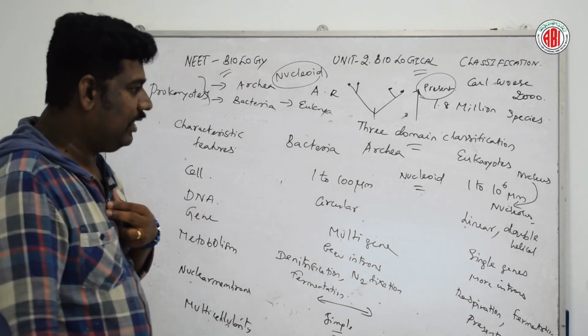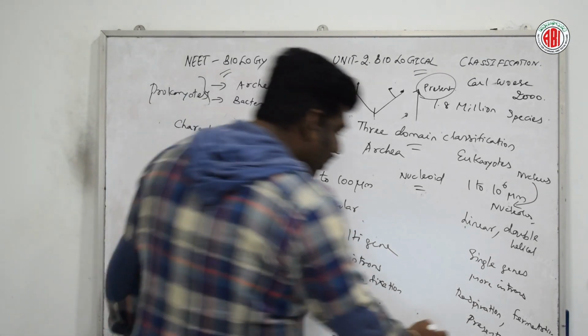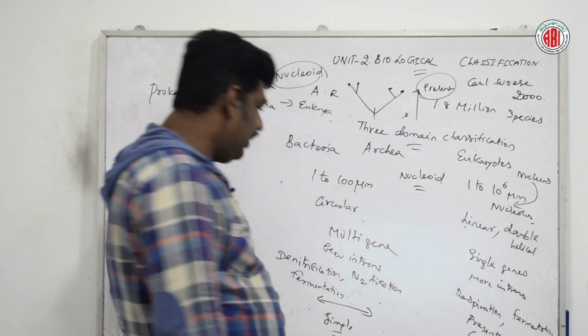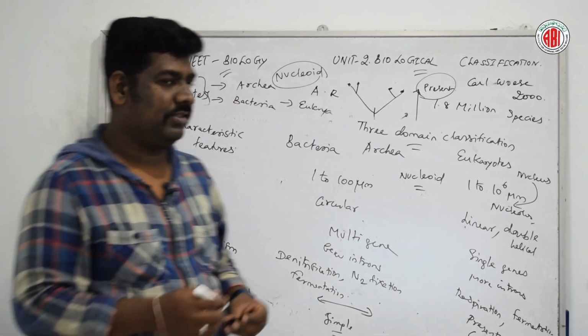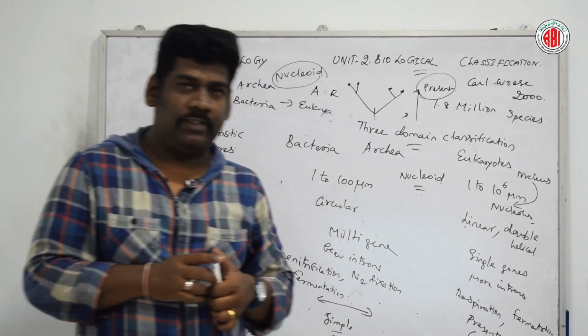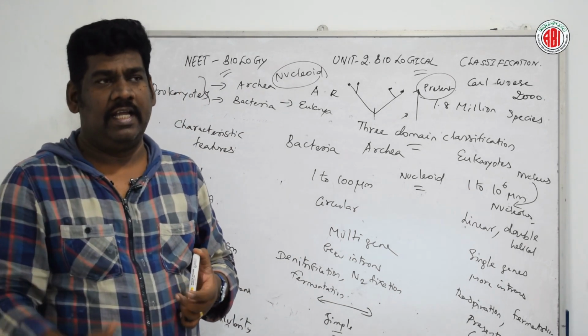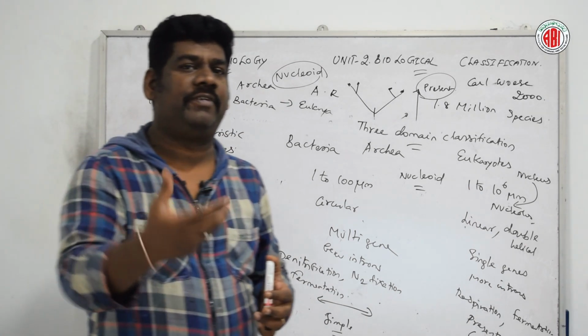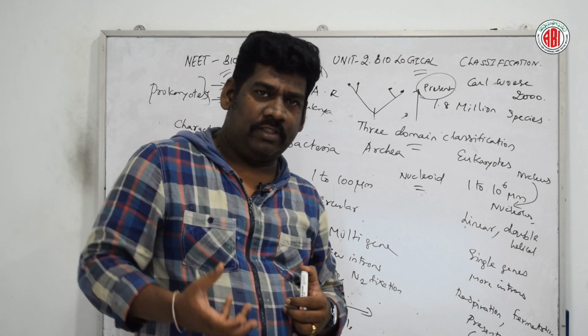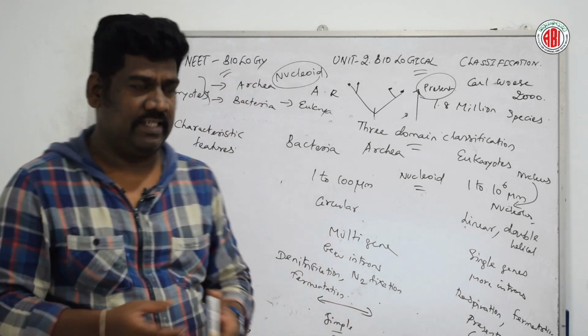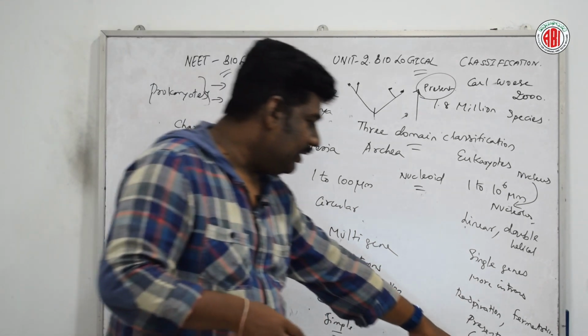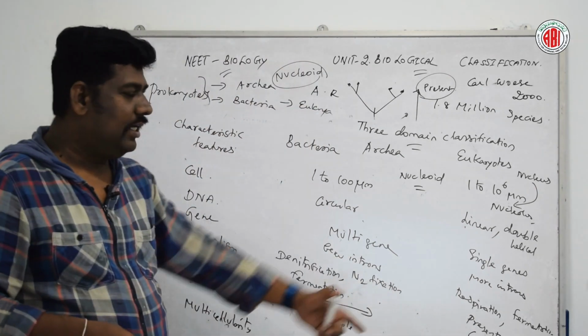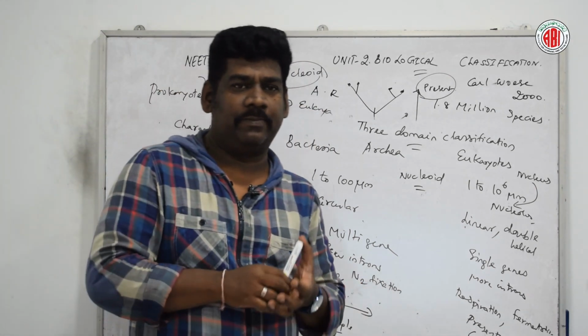Whereas in higher level organisms it is complex. There we can see different types of cells, and they form different types of tissues. These tissues form different organs. So there the multicellularity is complex, not simple.